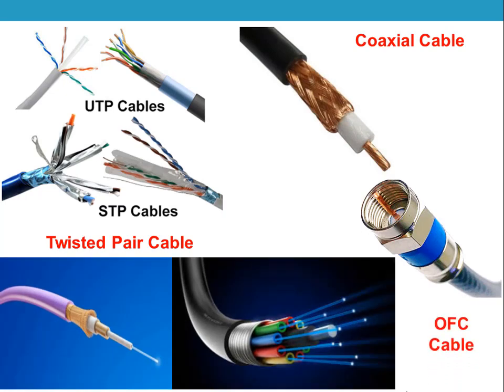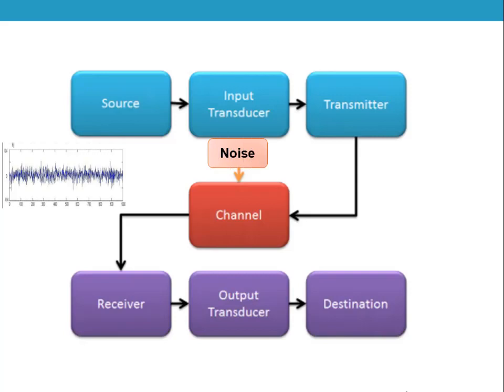Other than these, we can also use wireless communication channels such as microwave links and satellite links. Unfortunately, there is noise in the channel which adds up and modifies or changes the transmitted signal and conveys it to the receiver.